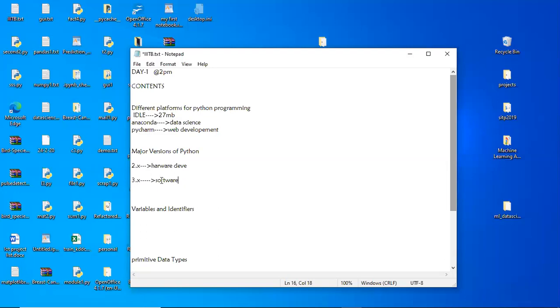As days are passing, the Python organization is updating each and every library in the Python 3.x version only. That's why the complete future of Python will depend on the Python 3.x version only. In the industry also, by this year, the Python 2.x series will be extinct. If you are a fresh learner interested to learn Python, better to go with the Python 3.x version.